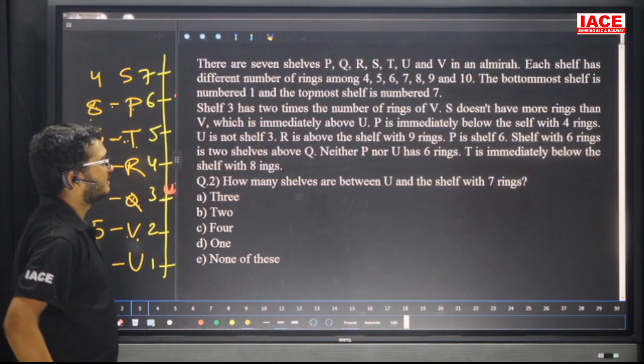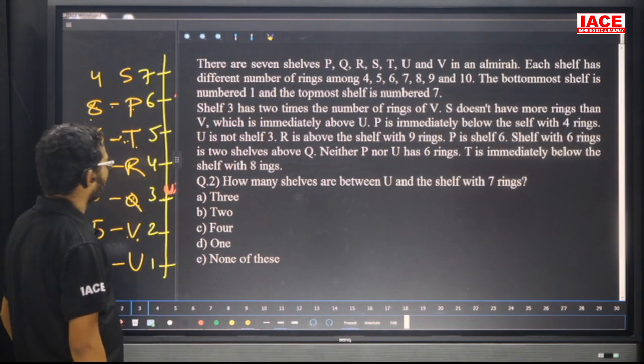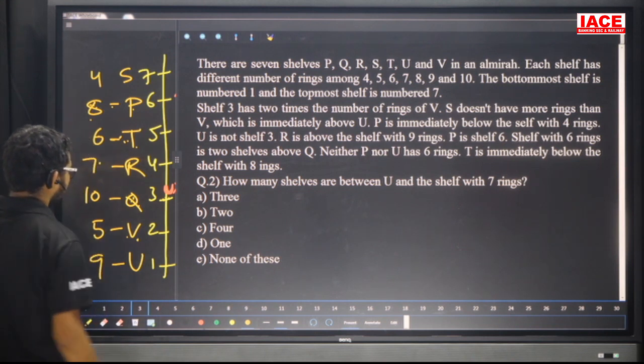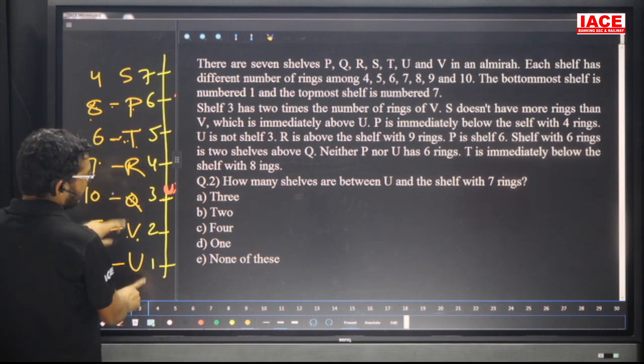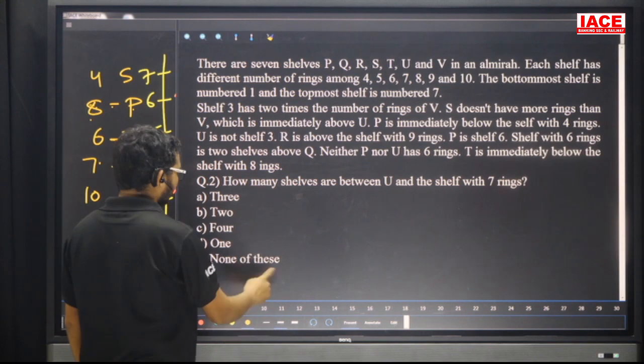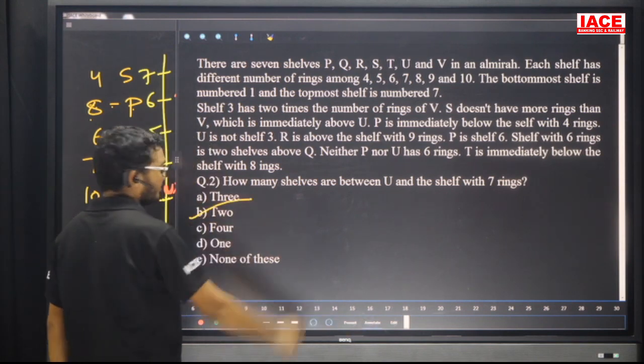Question number 2: How many cells are between U and the cell with 7 rings? U, this one is what? 7 rings. How many cells are there? 2 cells. Question number 2, option B. Friends, check here.